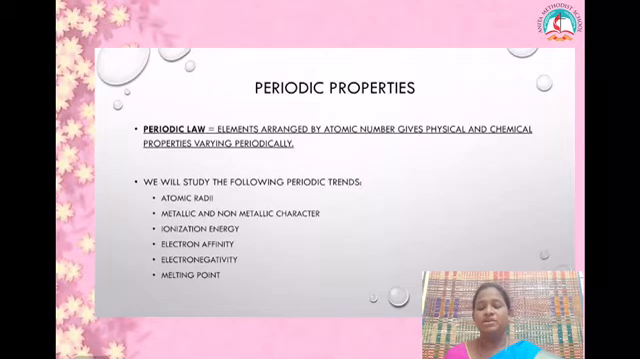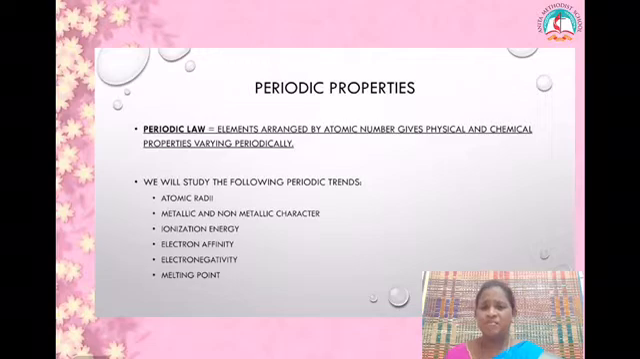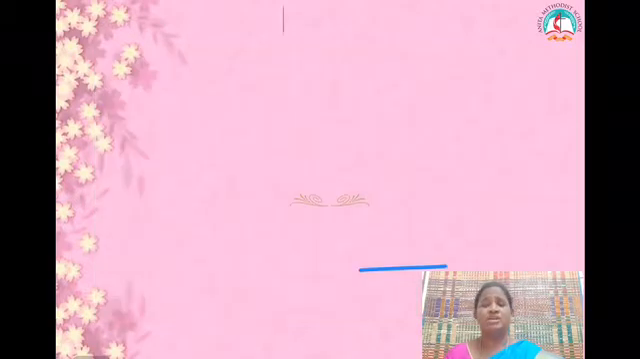Okay, periodic properties. There are some properties which repeat themselves at regular intervals. Such properties are atomic radii, metallic and non-metallic character, ionization energy, electron affinity, electronegativity, and melting point. Let's see these one by one. The first one is atomic radius.